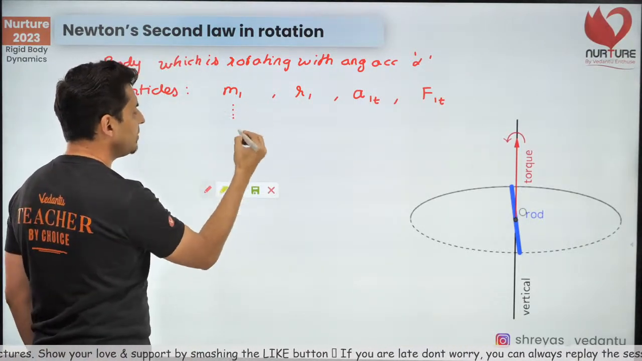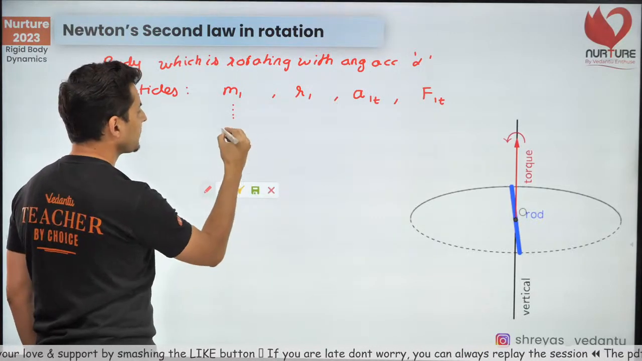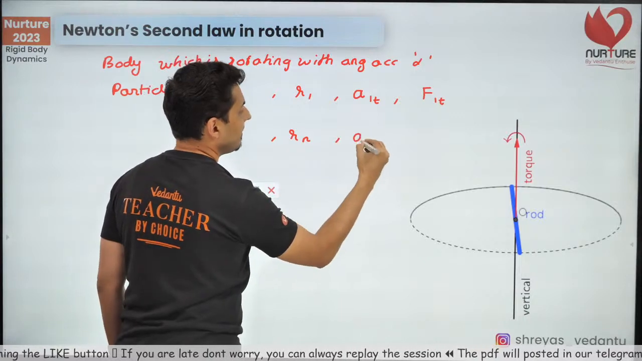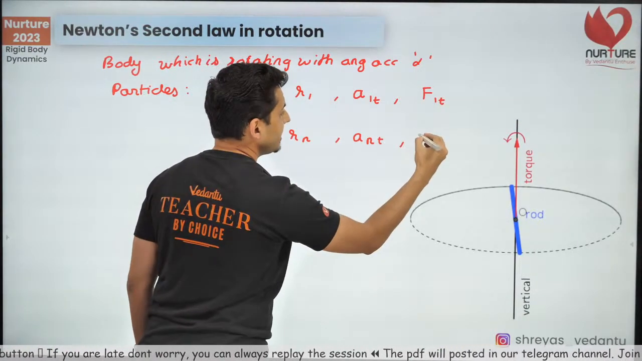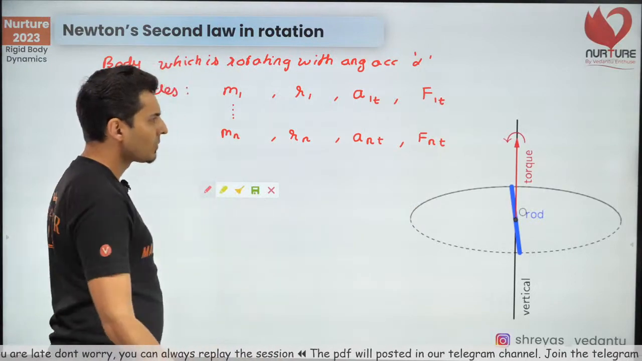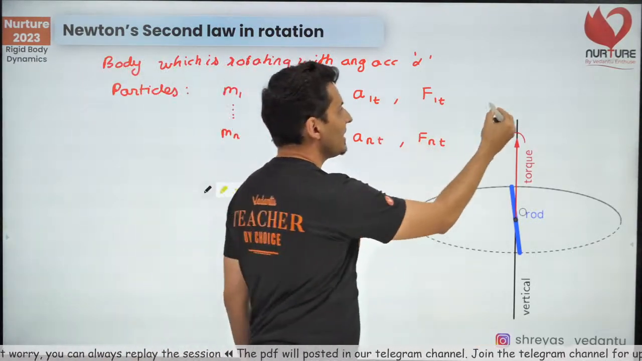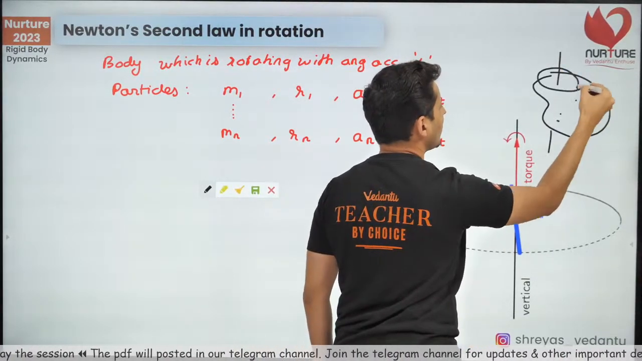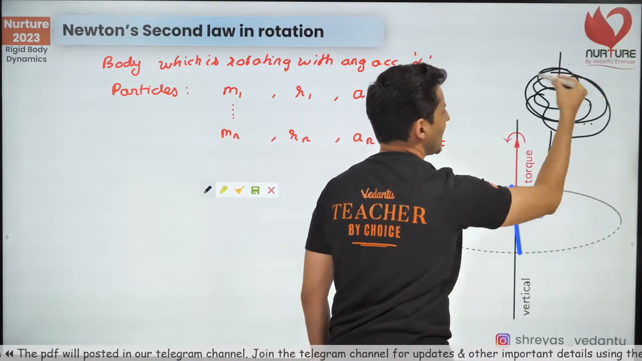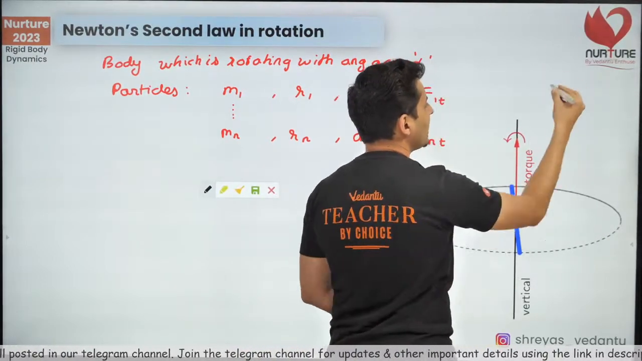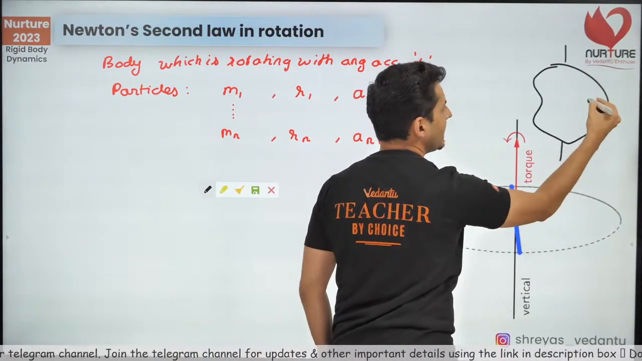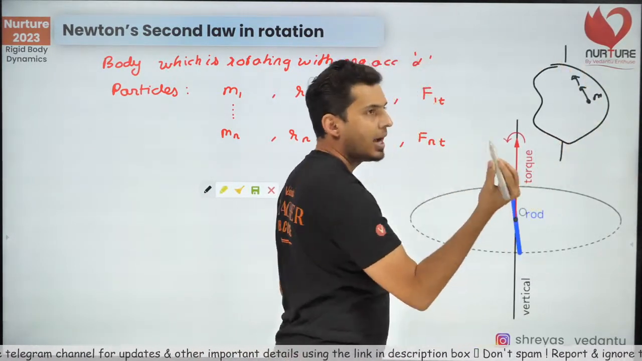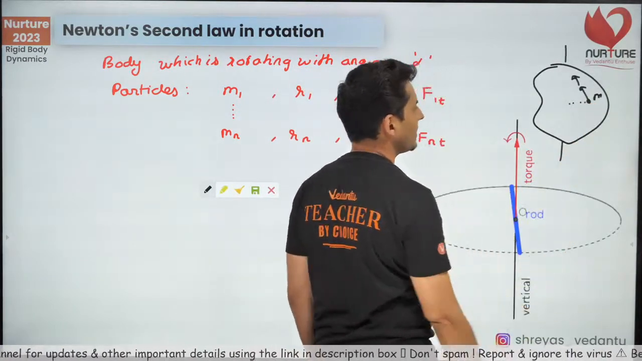Similarly, there will be particle m2, m3, m4, etc. So the nth particle will have a distance of rn, and it will have an acceleration of an tangentially and a force of fn. So think of some object which is rotating. There are multiple particles, they are all going in circles around this axis, and each particle of this body has some acceleration, some force, some mass. I hope you can understand it, and it has some distance from the axis.